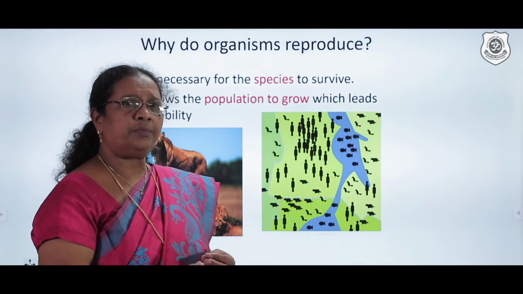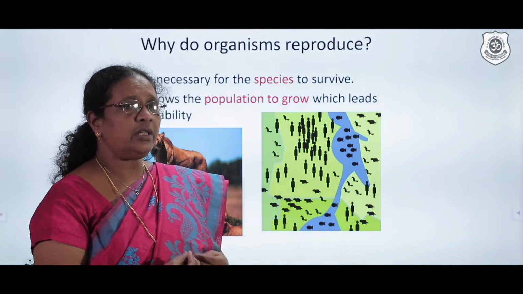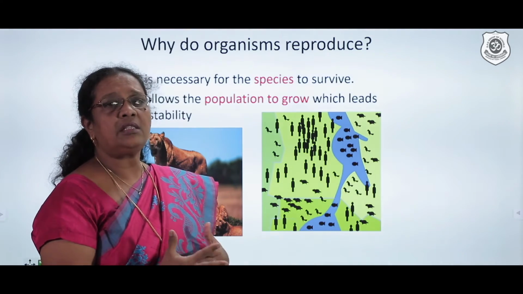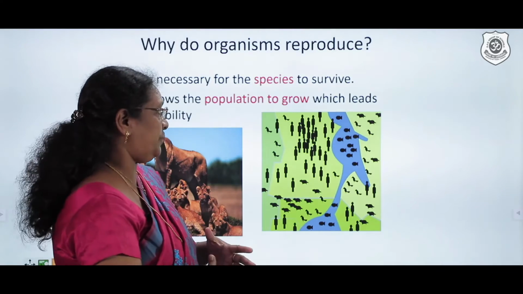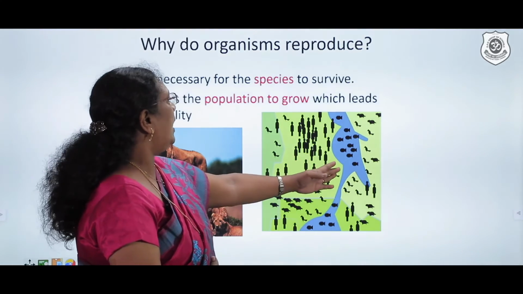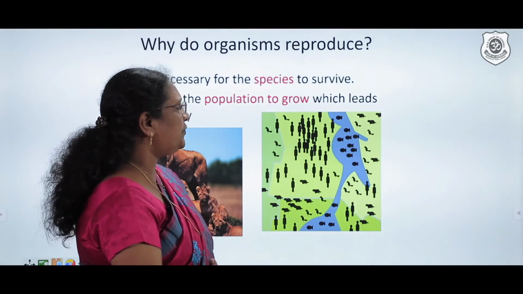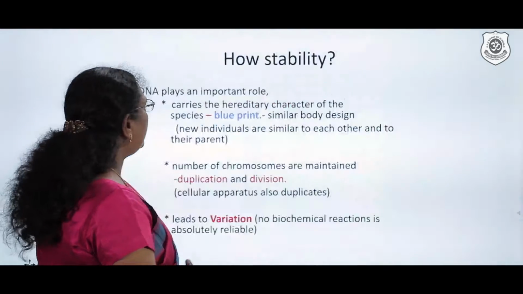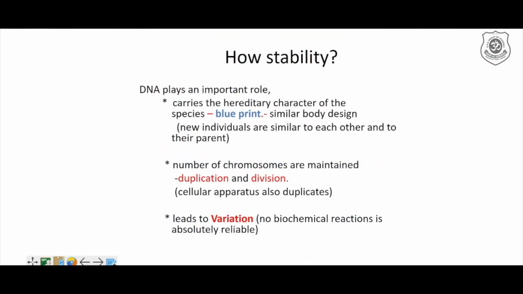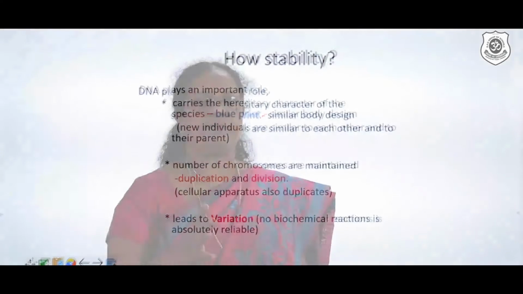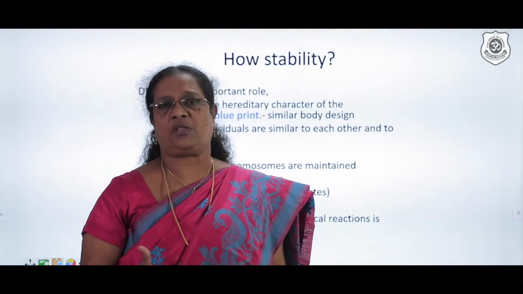All these are problems. If reproduction is not going to be done over there, automatically the species can vanish in the near future. So we have to take care, and we see the population growing with the different species over there. So that is the main reason where we find reproduction plays a role. If reproduction has to do that, that means there should be some stability. How is this stability going to be possible?